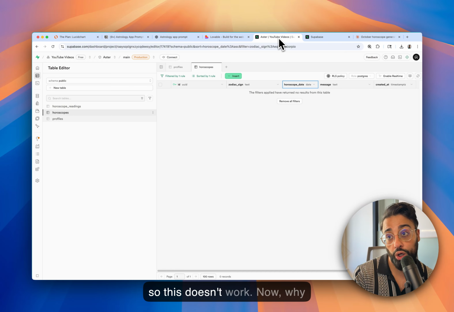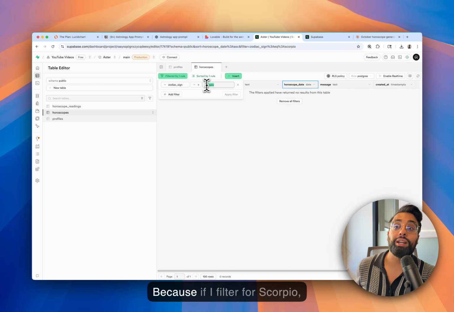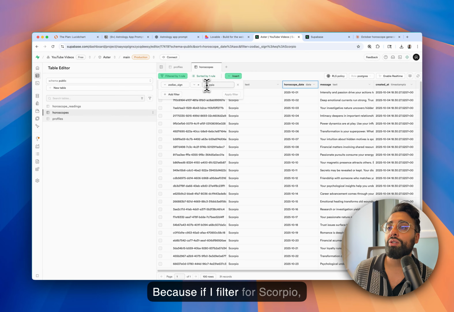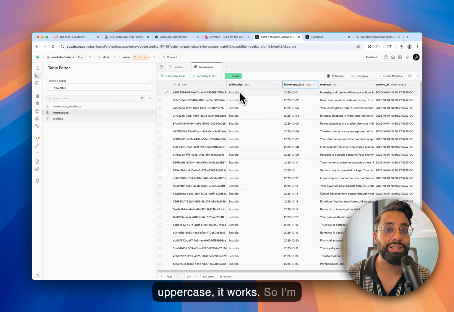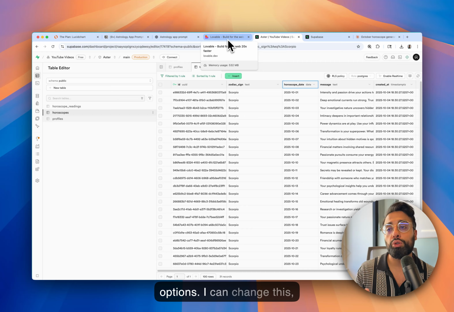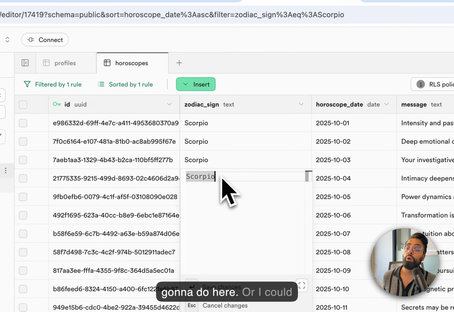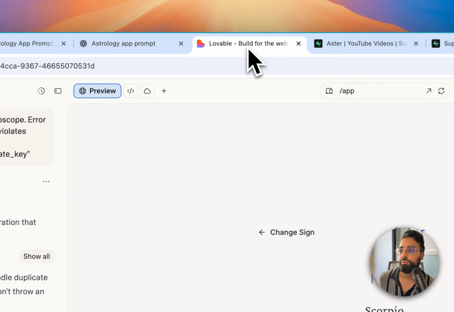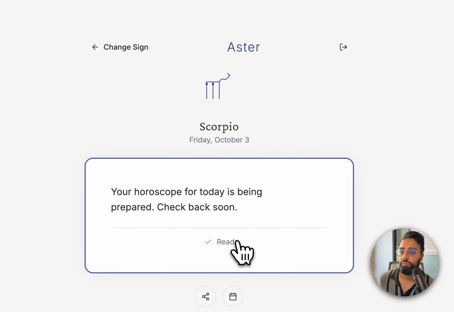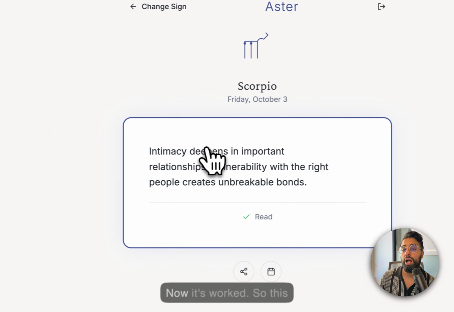Okay, so this doesn't work. Now, why do we think this does not work? I'll tell you why. Because if I filter for Scorpio uppercase, it works. So I have two options. I can change this, which is what I'm going to do here, or I could change Lovable. But right now I'm just going to change this here. Let's go back. Great. So now it works.